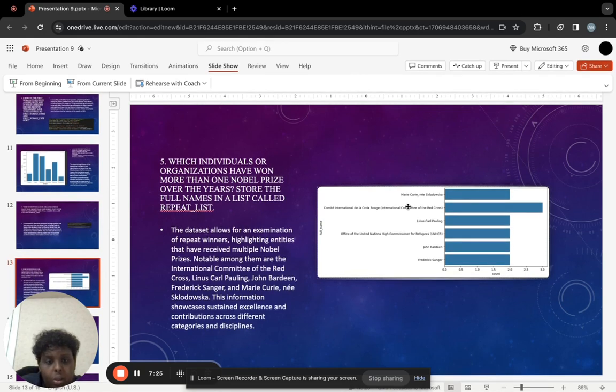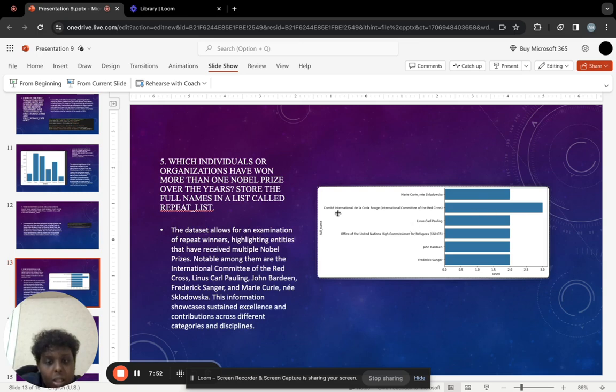Okay, so the data set allows for an examination of repeat winners. Entities like the International Committee of the Red Cross, Linus Carl Pauling, John Bardeen, Frederick Sanger, and Marie Curie Sklodowska have showcased sustained excellence across different categories and disciplines.